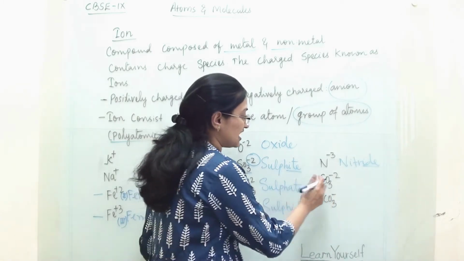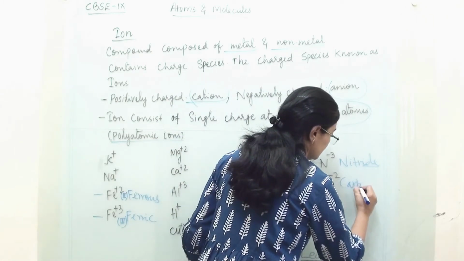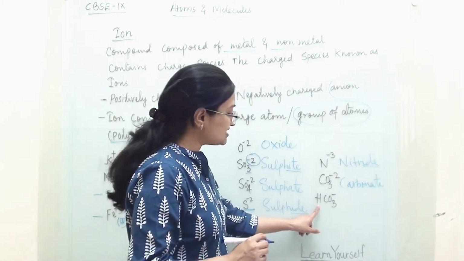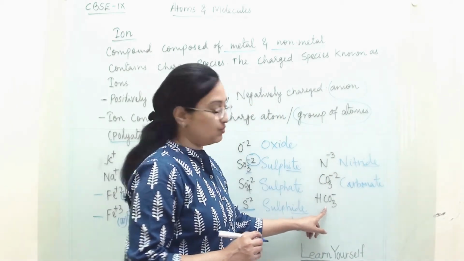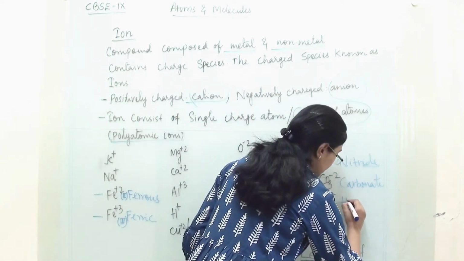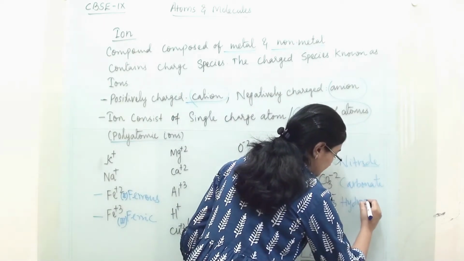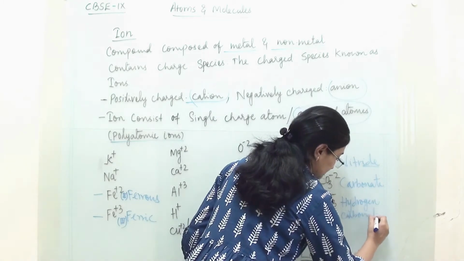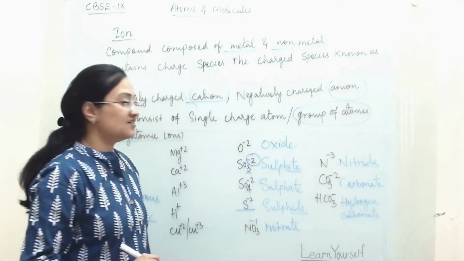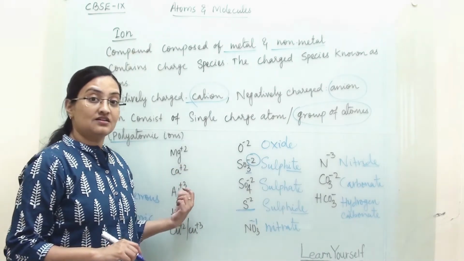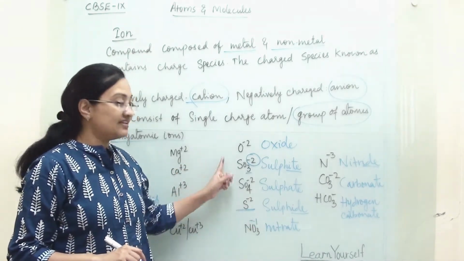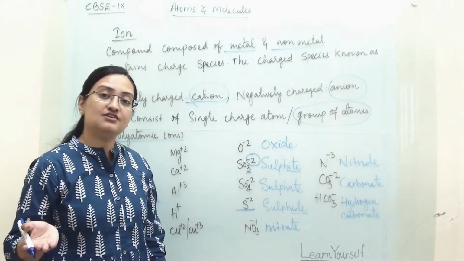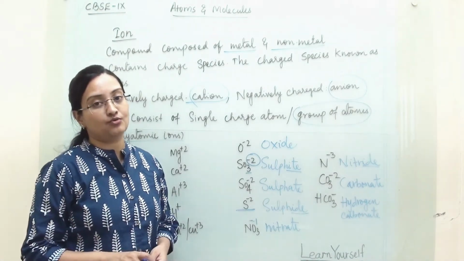So this is carbonate, and this is known as hydrogen carbonate. So these are some of the important ions and polyatomic ions and their charge, which we have to remember so that it will be easy for us to write molecular formula.